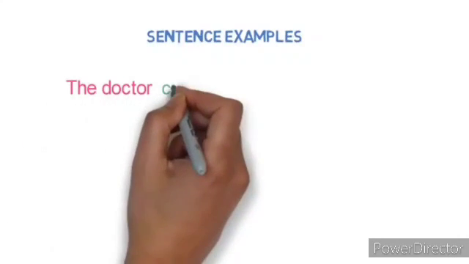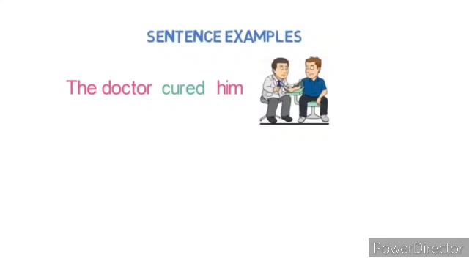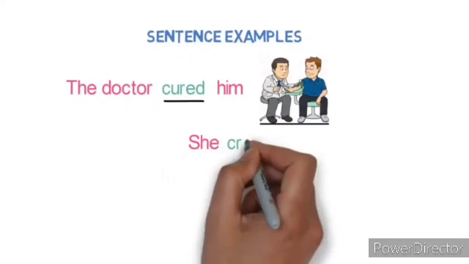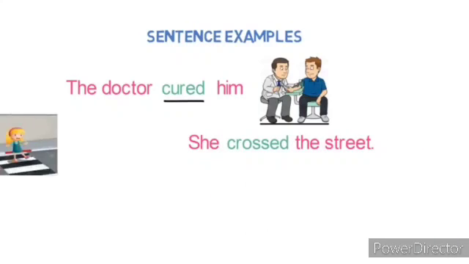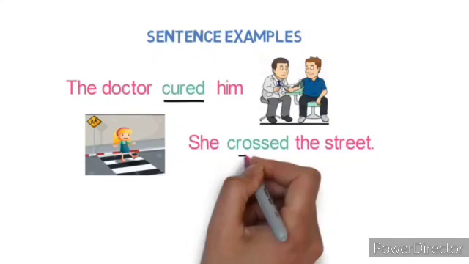Children, let's look at some more sentence examples for transitive verbs. The doctor cured him. Here in this sentence, cured is the action and him is the direct object. So, cured is the transitive verb. Let's look into the next example. She crossed the street. Here, crossed is an action and street is the direct object. So, crossed is a transitive verb.